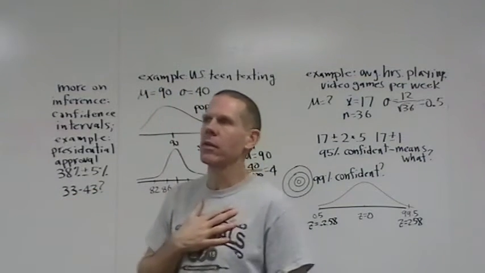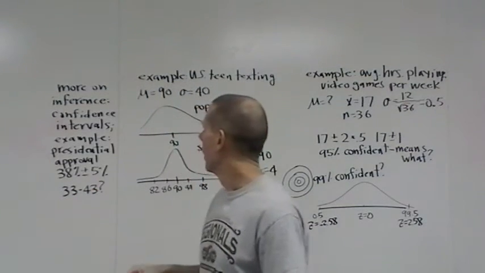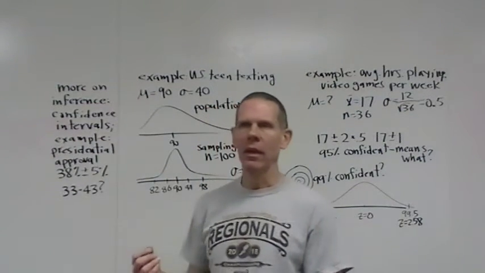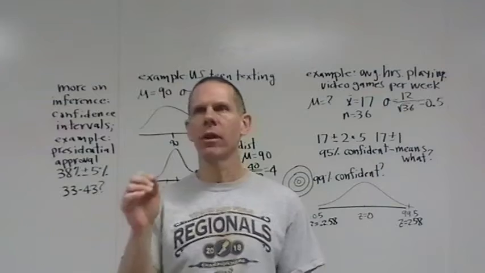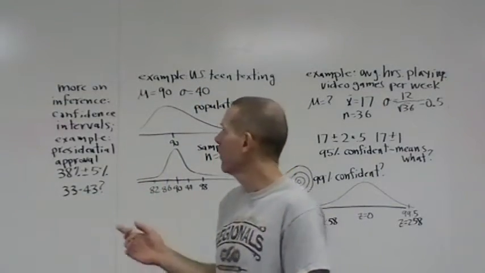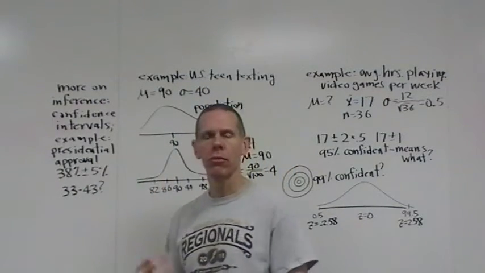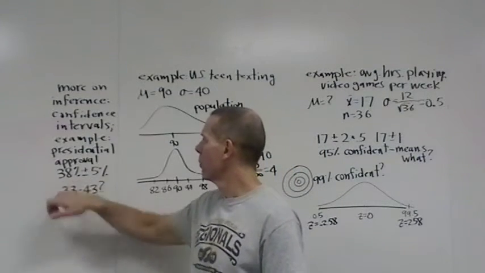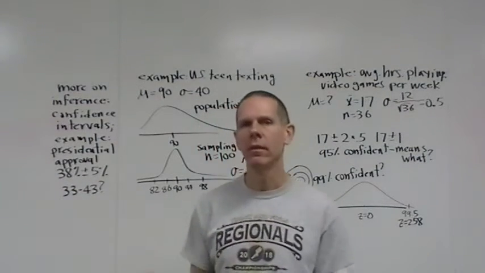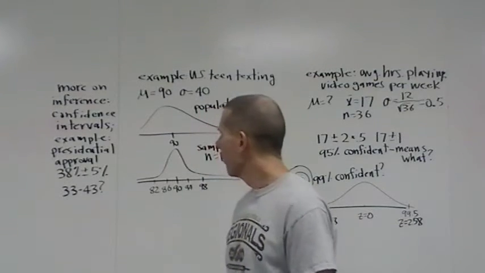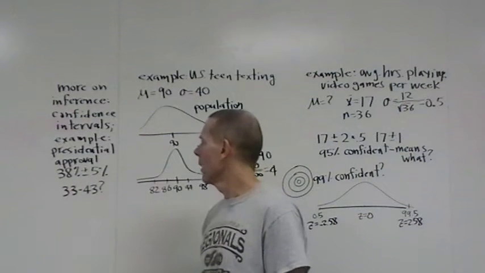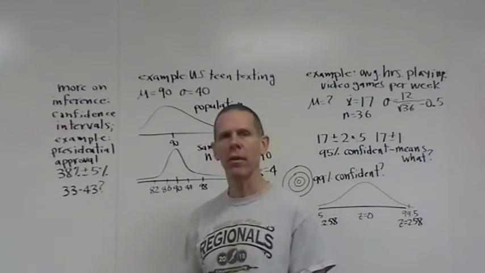Now, we are making educated guesses about populations. We're going to start doing something called forming confidence intervals. And the most familiar example to you, I would imagine, would probably be presidential approval ratings. I just looked up on the internet. The current presidential approval rating is about 38%. At least that's what they think it is. But then there's always this little plus or minus thing at the end. And the one I looked up happened to be plus or minus 5%.